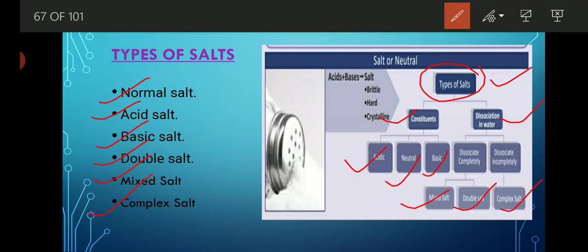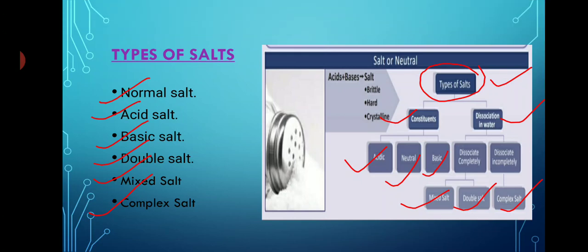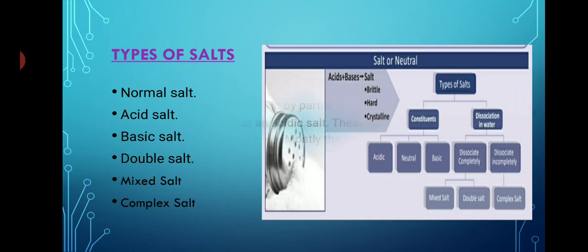On that basis two types of salt are there, that is mixed salt and double salt. When salts are not completely dissociated in water, or show partial dissociation, then it is a single type of salt, that is known as a complex salt. And on the basis of constituent it is divided into three types, that is acidic salt, neutral salt, or basic salt. Now let's study all these salts in detail along with their examples.